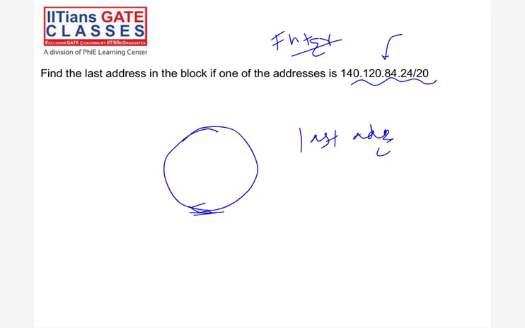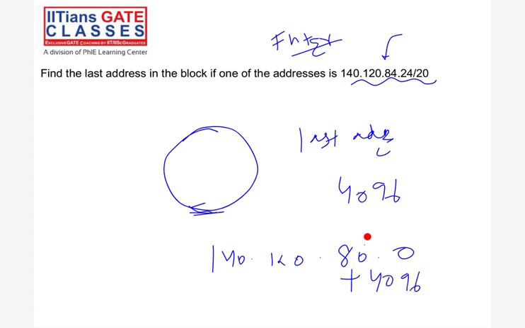See, the last address. How many IPs are there? 2 raised to 12. That number is there, right? Total IPs. The first IP you know, we already calculated, 140.120.80.0. So add 4096 including 80. If you are excluding this IP 80, then you have to add 4095, right? Whatever the IP count minus 1, add that. So 2 raised to 8 is complete for the last octet, right? The remaining, how many?